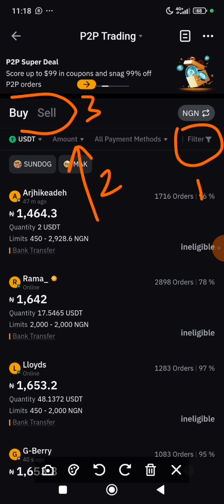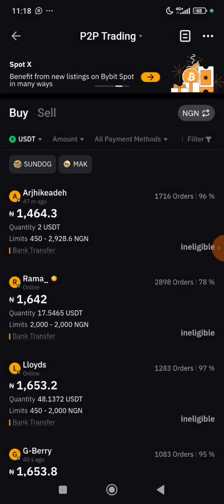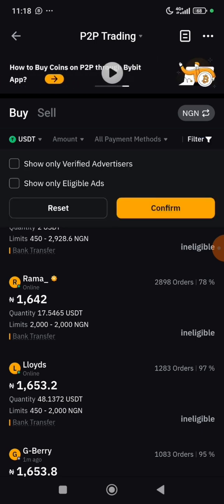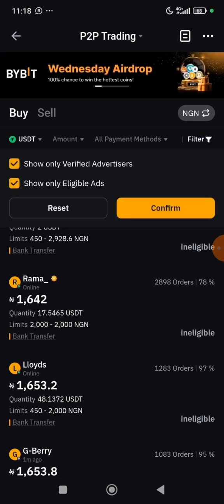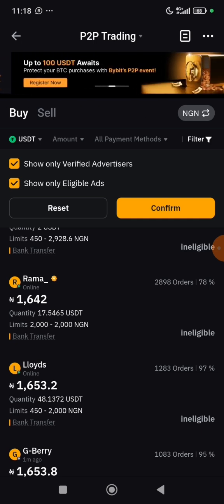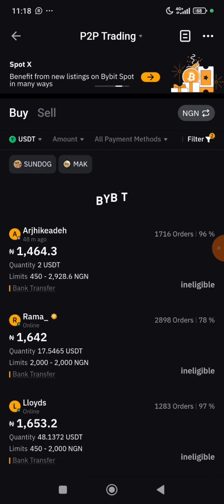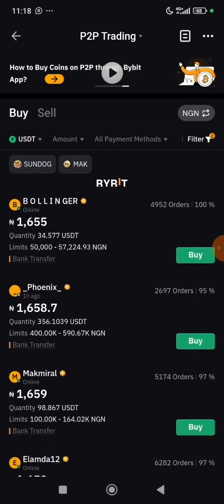Now, this is what I mean. It is on buy. And then you tap on filter. You see filter? Tap on filter. You make sure you enable these two options here: show only verified advertiser and show only eligible ads. Tap on it. It's going to reload again.